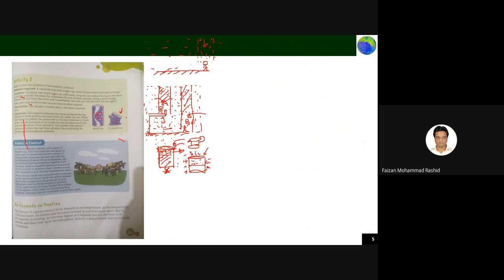Crushed means it will distort very badly due to air pressure, because air keeps exerting pressure on this one from all the sides, but the steam pressure which was balancing this one is no more there, so it is getting crushed. So this is what it is.